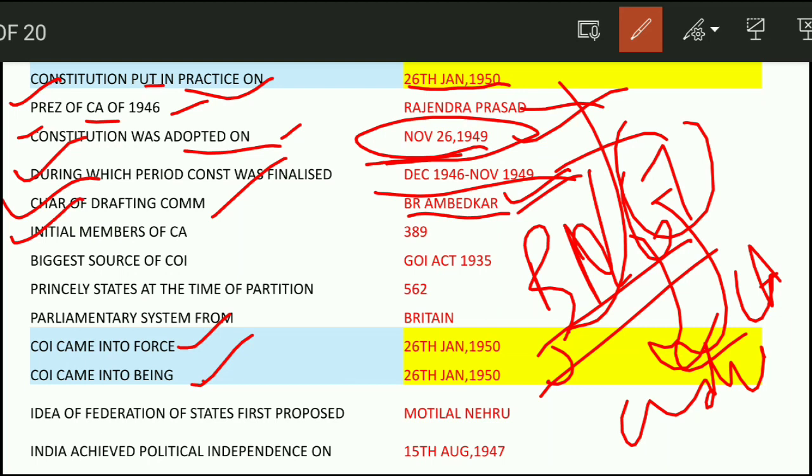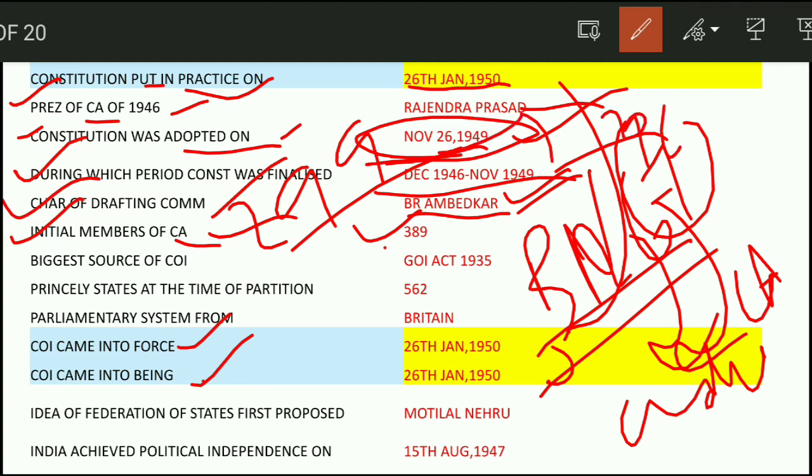Next question: initial membership of the Constituent Assembly. What was the initial membership? It was 389, and later it was reduced to 299. Out of these 299, 229 was allocated to British India and 70 to princely states. So the total was 299, but at first it was 389.